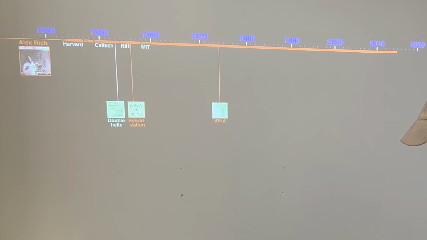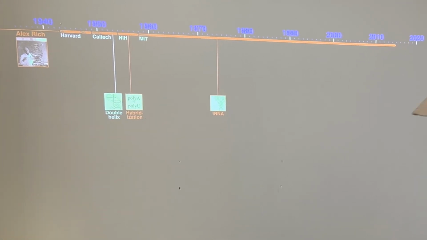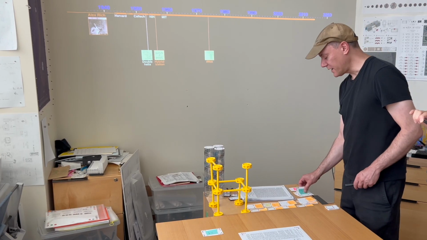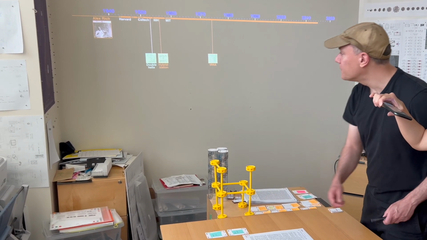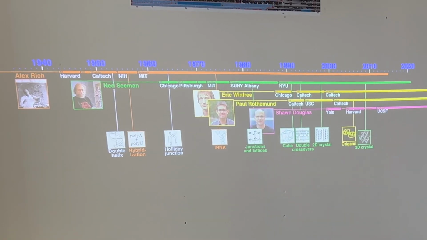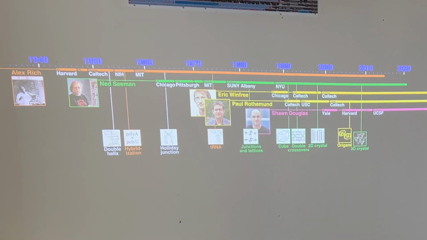I have a timeline over on the side wall, and on the table I have a stack of person cards. Each card has a person's information on it, and when the card is showing, we see the person's lifespan on the timeline and the institutions that they were at. There was a lot of cross-pollination among these people and their institutions, which is an interesting part of the story.